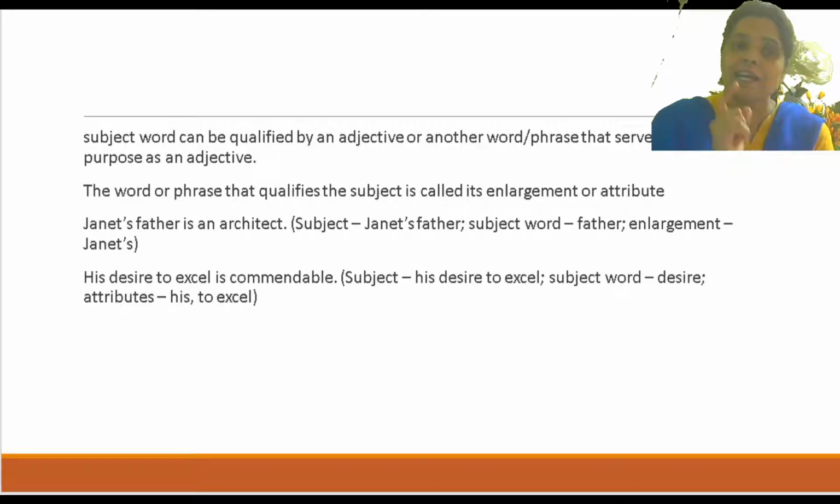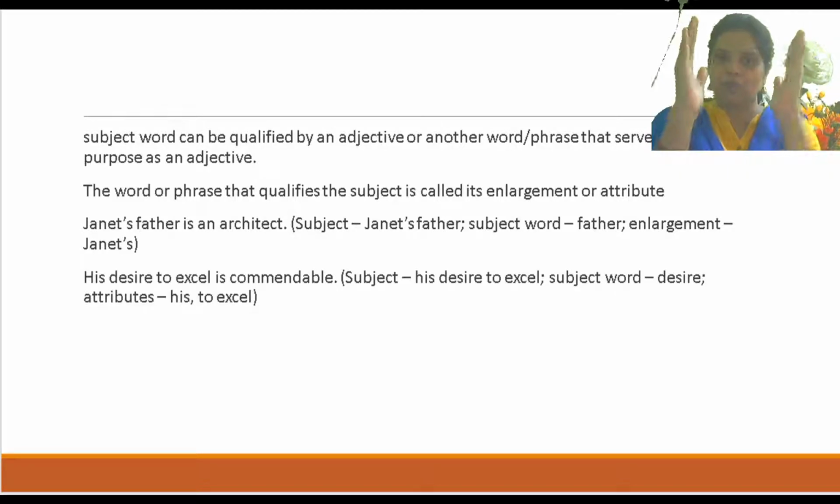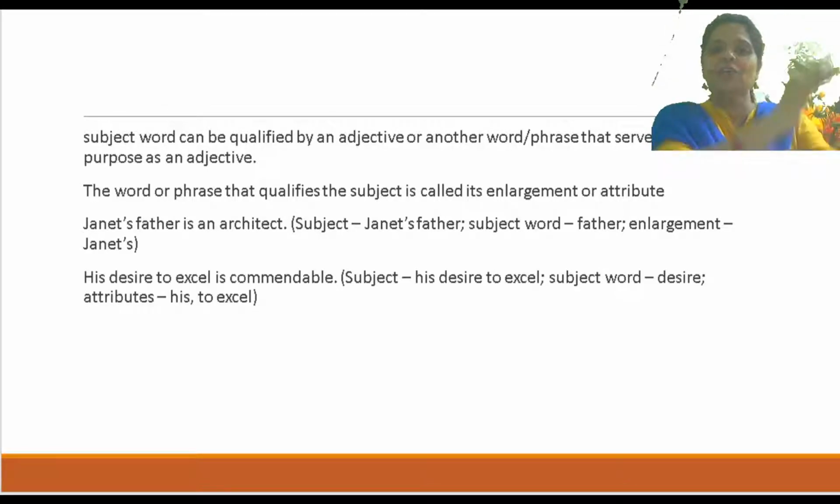Now I am giving another example. Janet's father is an architect. Okay. Subject कौन है यहाँ पे? Subject है Janet's father. Okay. But subject word कौन सा है? Important कौन सा है? Only father. We are talking about one father, so father is the subject word. So which one is the attribute? Janet's. Why? Because father is the subject word where Janet's is added to father.